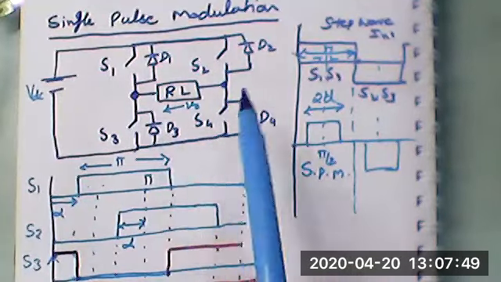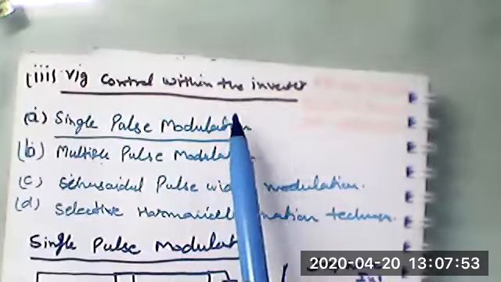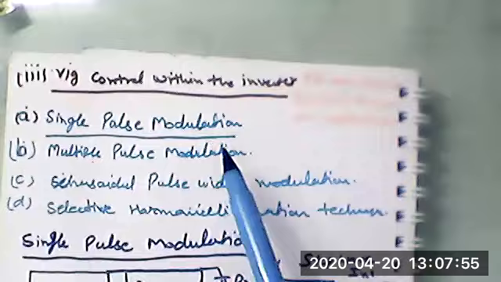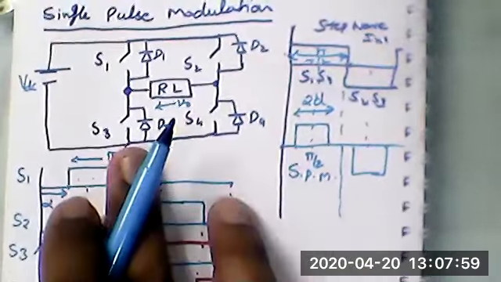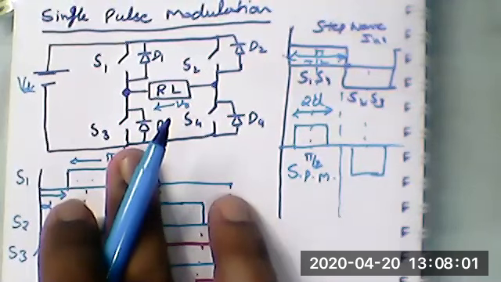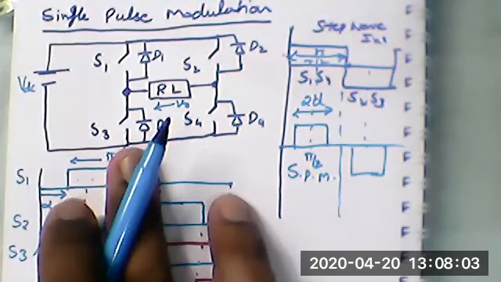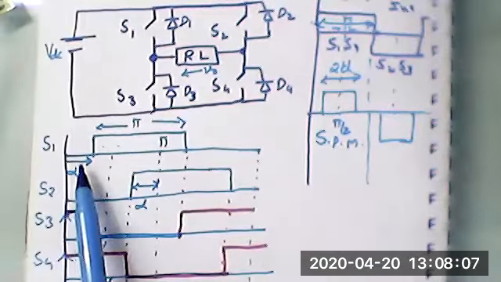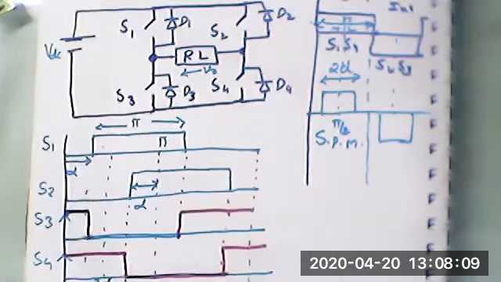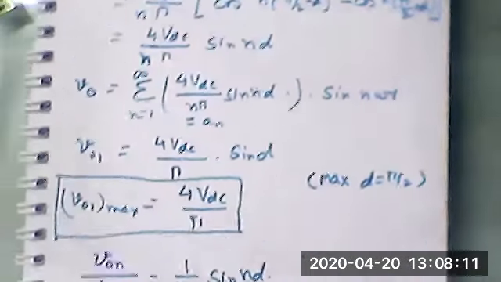See the beauty of this technique, that is voltage control within the inverter. You don't require any additional circuit. You have to generate the firing pulse in such a way that it gives you a variable voltage by changing the firing angle, this alpha. Ultimately, you are changing the width of the pulse.